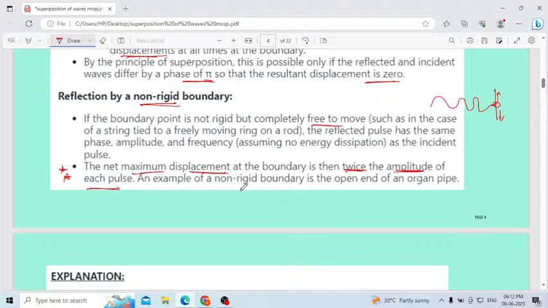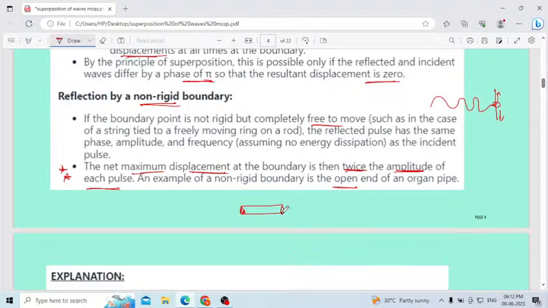An example of a non-rigid boundary is the open end of an organ pipe, when one end of the pipe is open. Consider an organ pipe like this: one end is closed, another end is open. Understood? Which are the important points you have to remember?